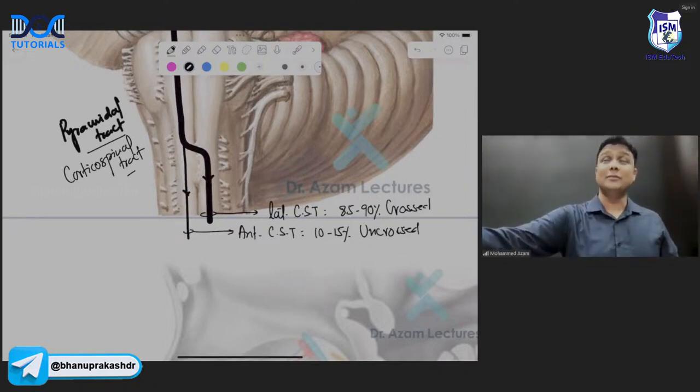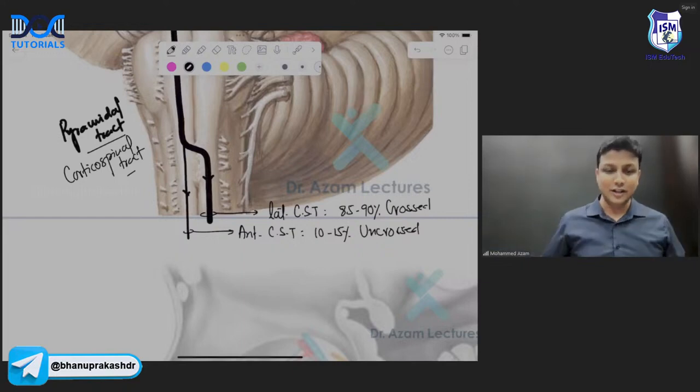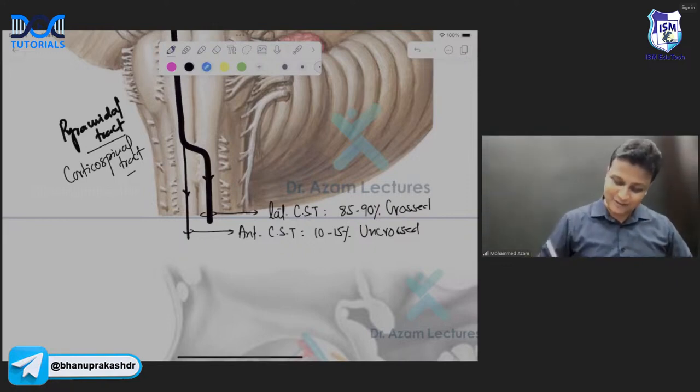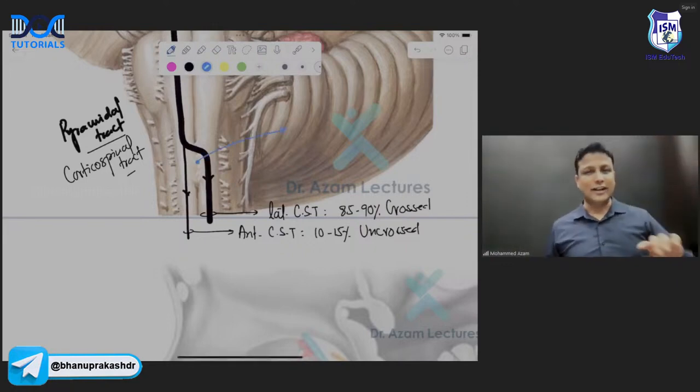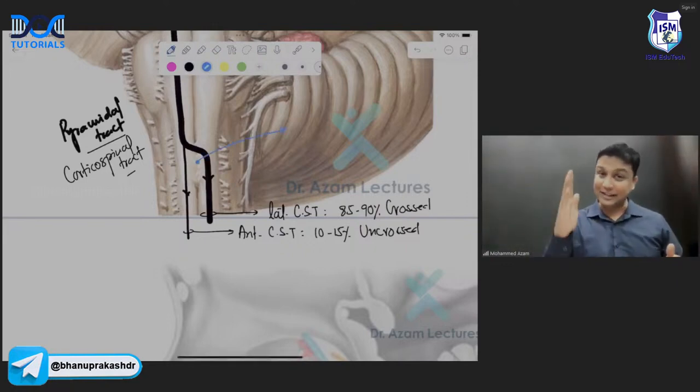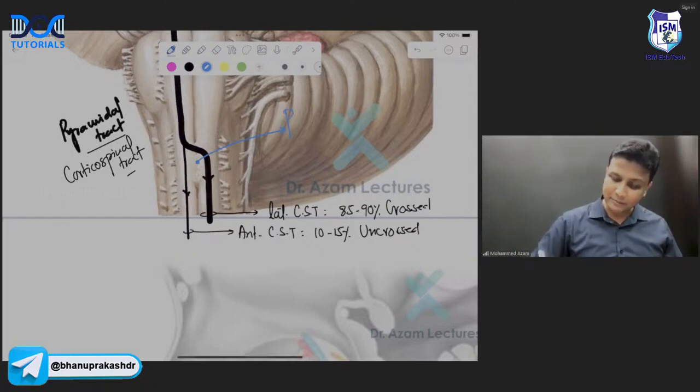And now, welcome to the hot favorite question in your MCI exam, sir. Where is the crossing taking place? And you can very, very clearly see here, crossing कहाँ हो रहा है? यहाँ हो रहा है. I have drawn the diagram only on one side there. There will be from the other side also ना. Pyramidal tract दूसरी ओर से भी होता है. तो वहां पर क्रॉसिंग हो रहा है. और उस क्रॉसिंग को हम कहते हैं pyramidal decussation.